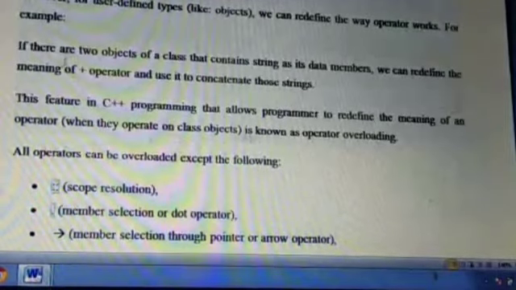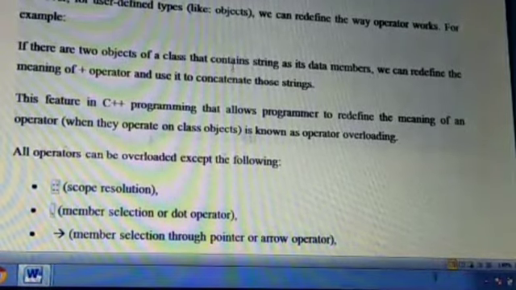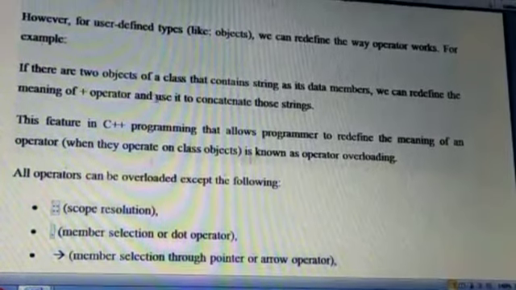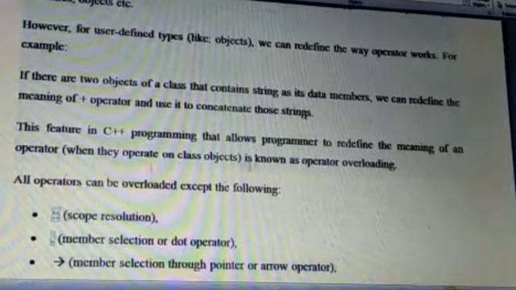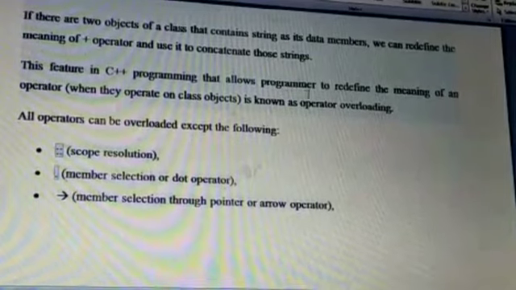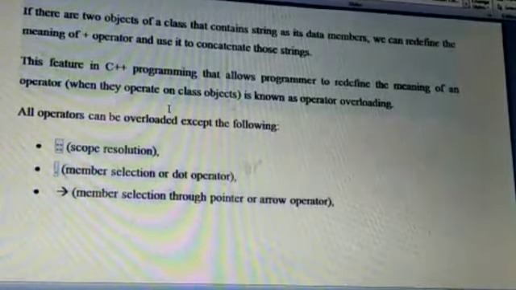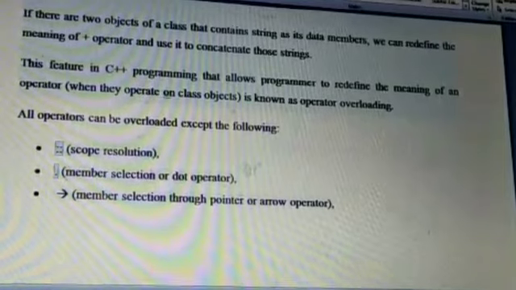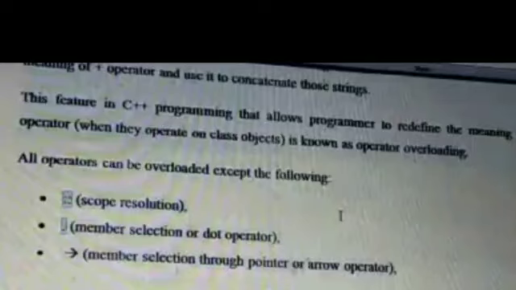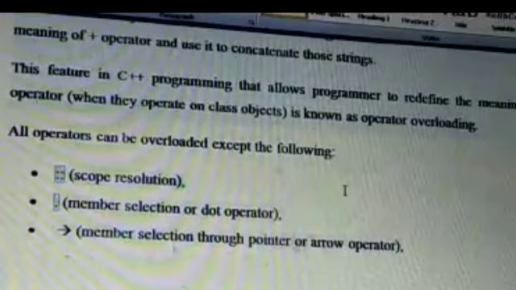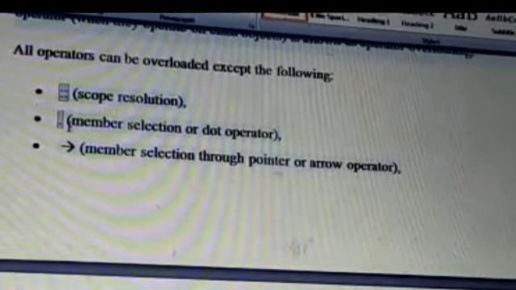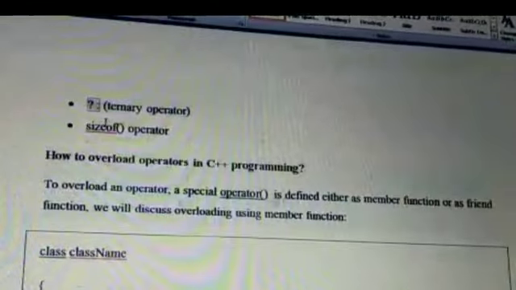For example, if there are two objects of a class that contains a string as its data member, then we can redefine the meaning of the plus operator and use it to concatenate those strings. So this feature in C++ programming that allows the programmer to redefine the meaning of an operator so that it behaves differently with basic and derived data types is called operator overloading. We cannot overload the following operators: scope resolution, member access, ternary and sizeof.